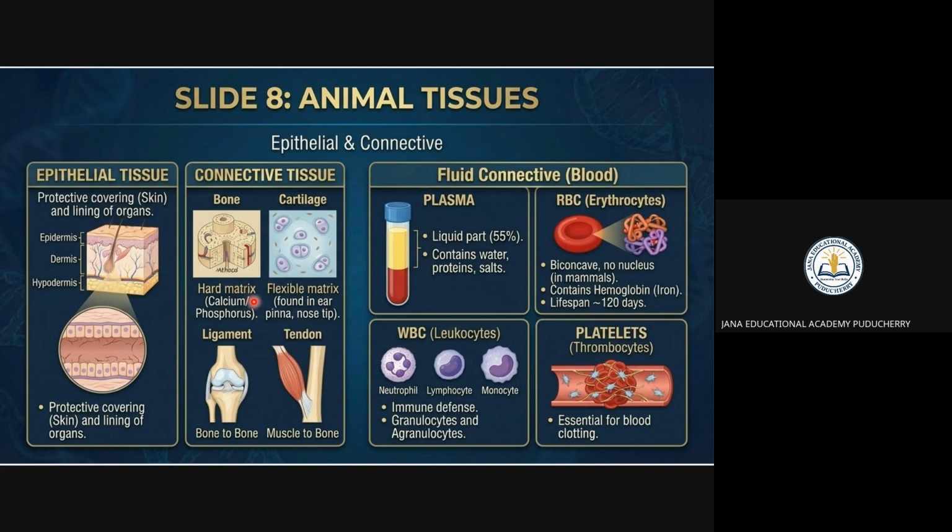The hard matrix is made of calcium and phosphorus, because to improve the bones you need calcium. Ligaments join bone to bone, and tendons connect muscle to bone.